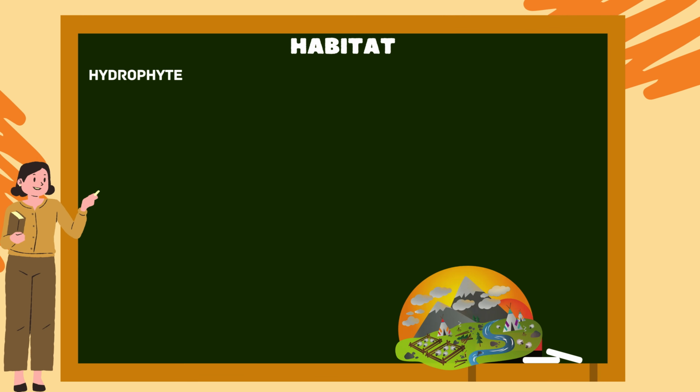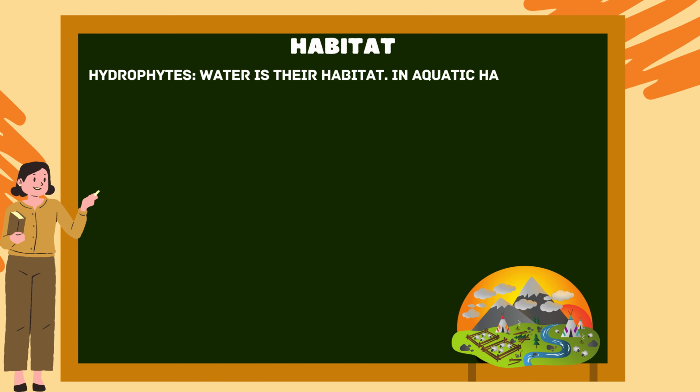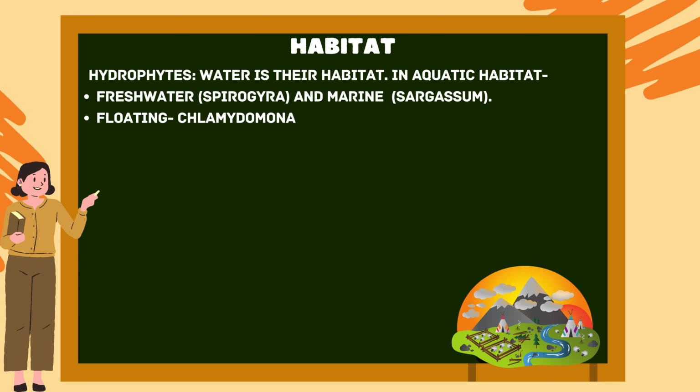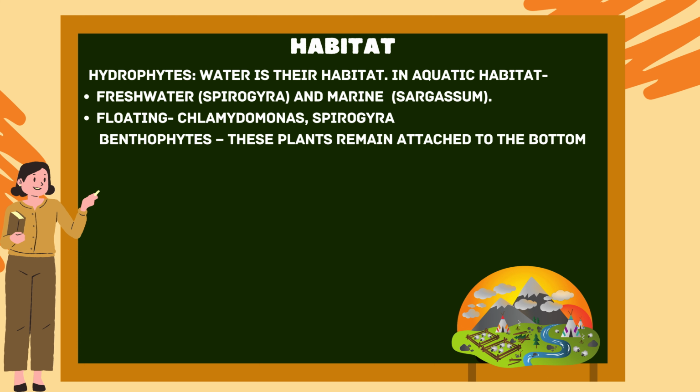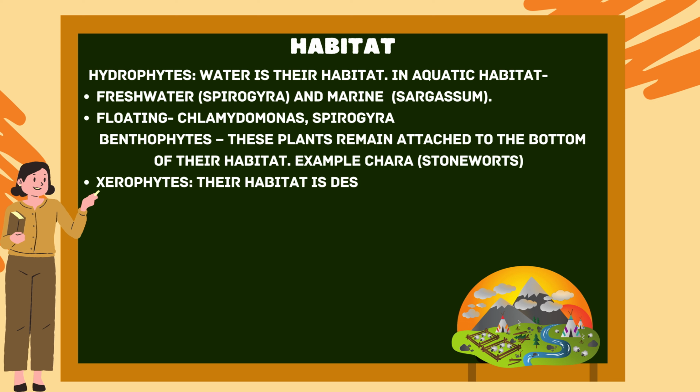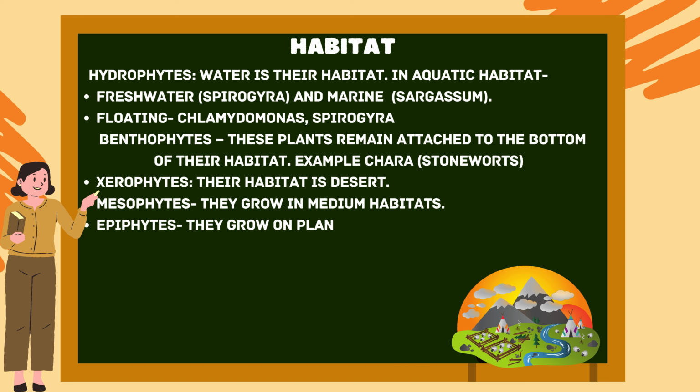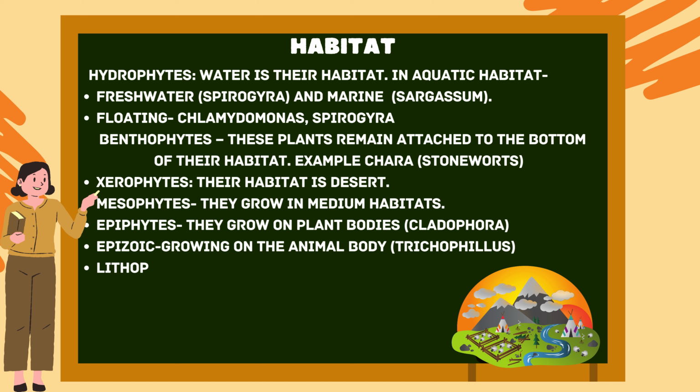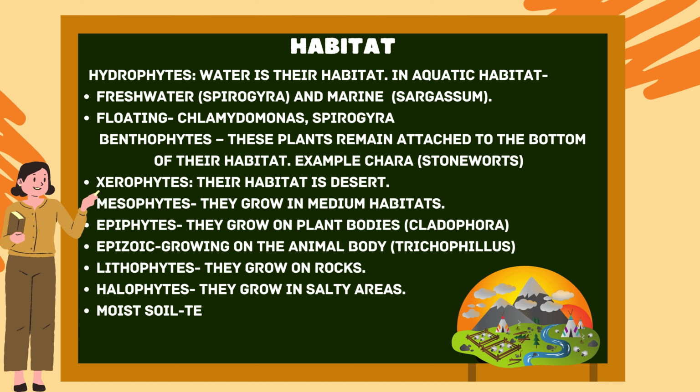Habitat. Hydrophytes: water is their habitat, in aquatic habitats, fresh water and marine, floating, for example Chlamydomonas and Spirogyra. Benthophytes: these plants remain attached to the bottom of their habitat, for example Chara. Xerophytes: their habitat is deserts. Mesophytes: they grow in medium habitats. Epiphytes: they grow on plant bodies. Epizoic: growing on the animal body. Lithophytes: they grow on rocks. Halophytes: they grow in salty areas, moist soil.